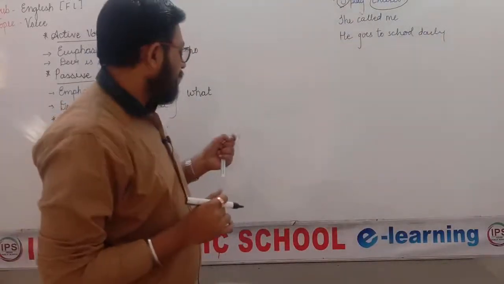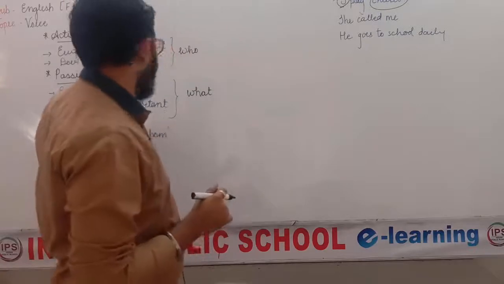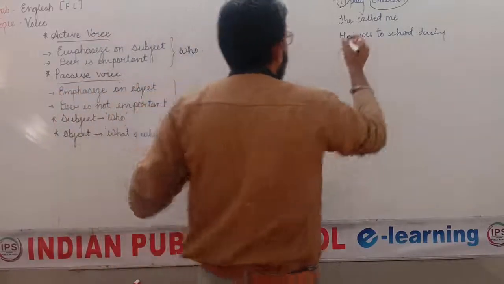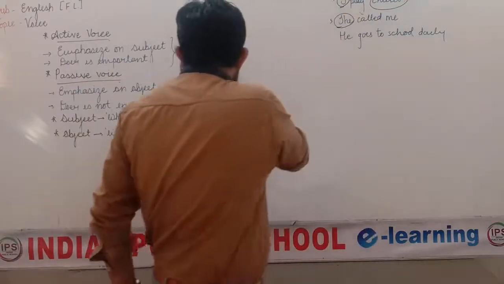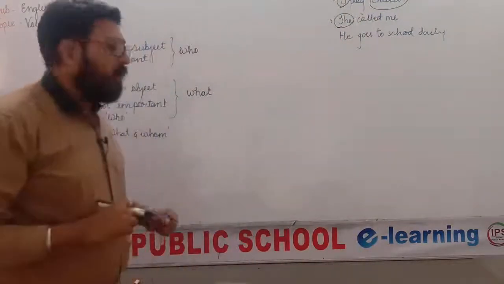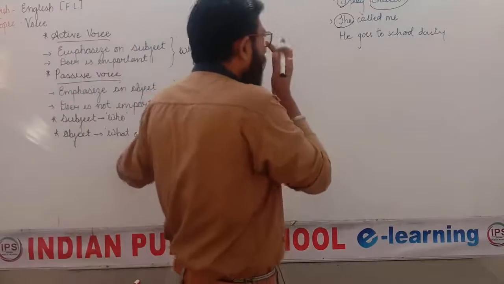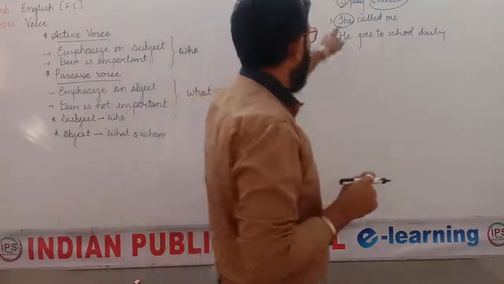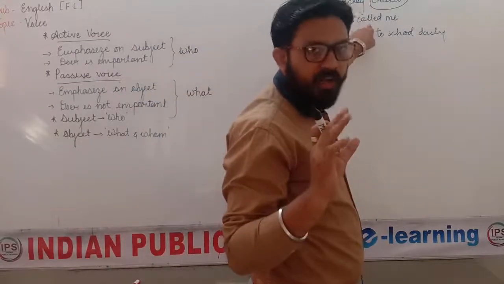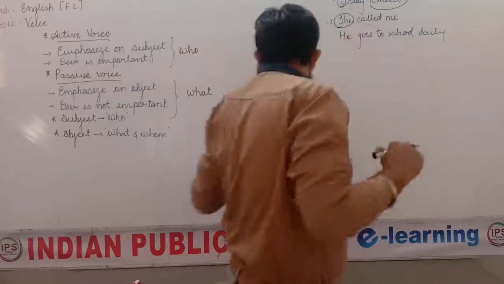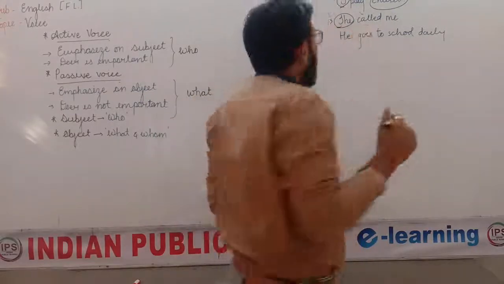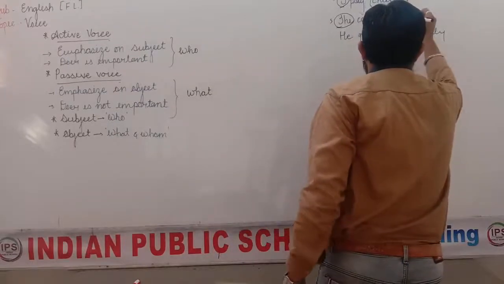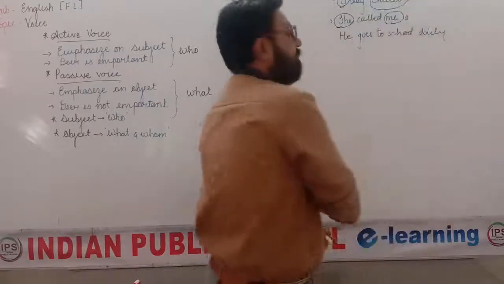Second example, she called me. Subject, who? Who called? She. So she is a subject. Object, how can we identify the object? What or whom? She called what? We are not getting an answer with what. We have another word, whom. She called whom? Me. So me is an object.